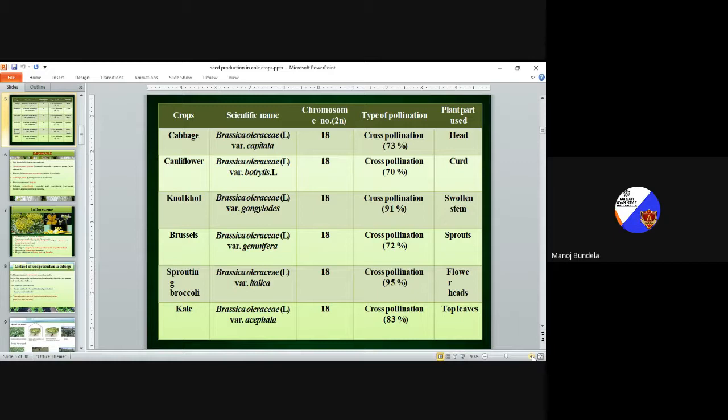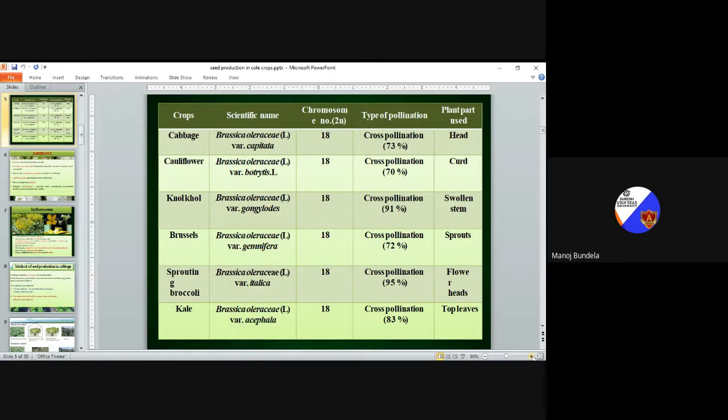Next is Brussels sprout, Brassica oleracea variety gemmifera. All have the chromosome number 2n is equal to 18. This is also a cross-pollinated crop and the cross-pollination percentage is 72%. The plant part used is sprouts. Normally we use the sprouts. It is called Brussels sprout, gemmifera.